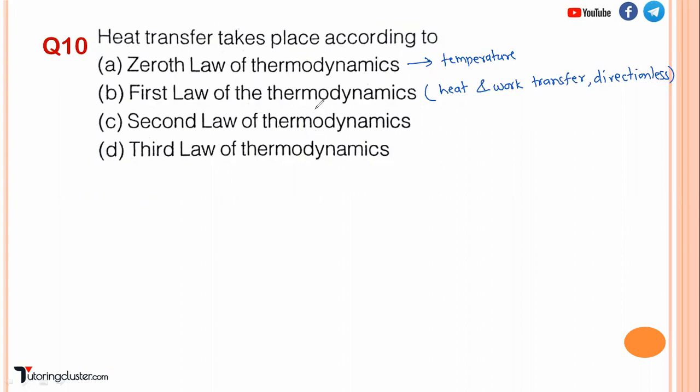But second law of thermodynamics, it gives the direction of heat flow. And how is heat flowing? Heat flows from higher to lower temperature generally. So basically heat transfer, it takes place according to second law of thermodynamics.